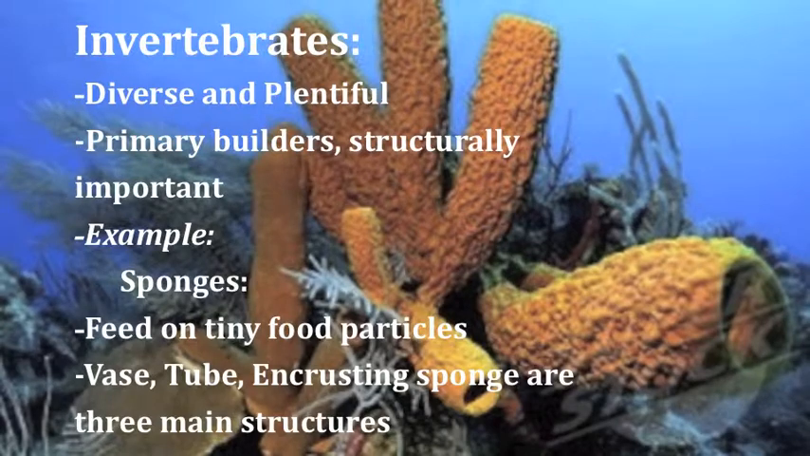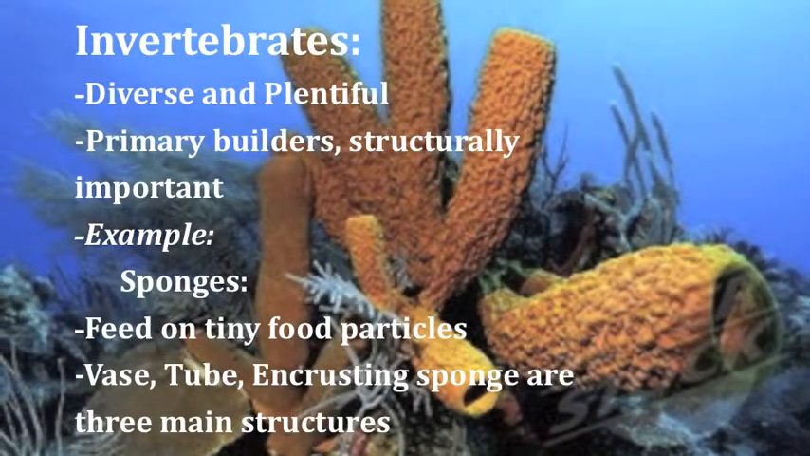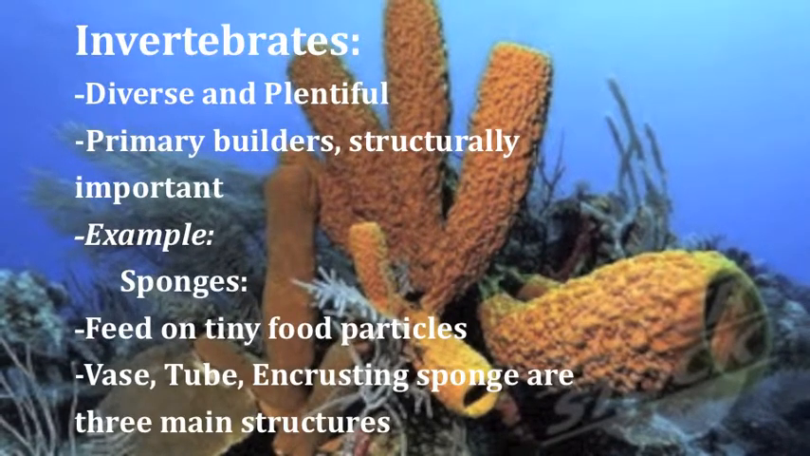Invertebrates are diverse and plentiful. They're the primary builders, so they're structurally important. An example are sponges, which feed on tiny food particles. There are the vase sponge, the tube sponge, and the encrusting sponge, and those are the three main structures.